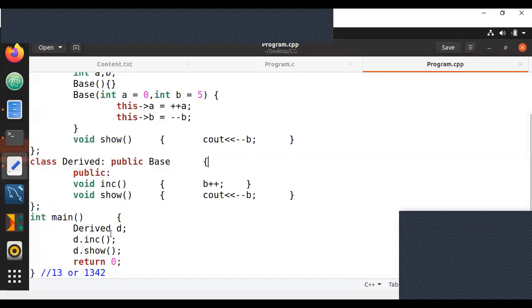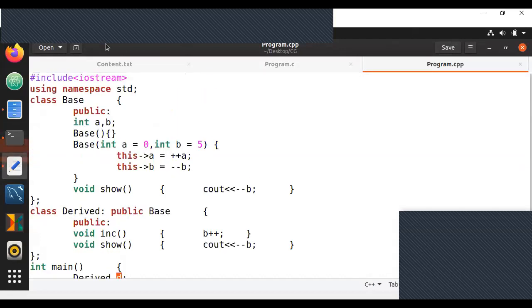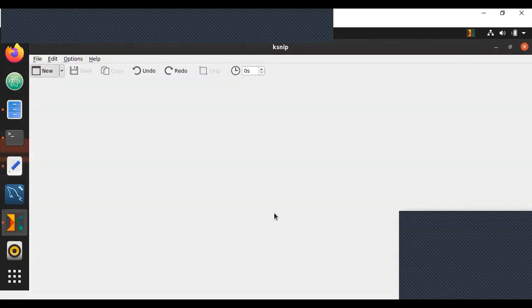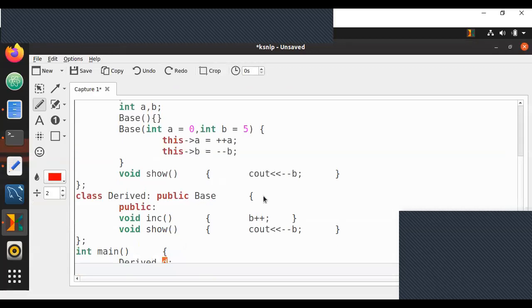You guys need to observe, the moment you create a derived object D, I'll try to explain this in as much detail as possible, so you are able to understand this very clearly. So let me ask you guys one question. Whenever we create a derived object D, will the base class constructor be called by default?